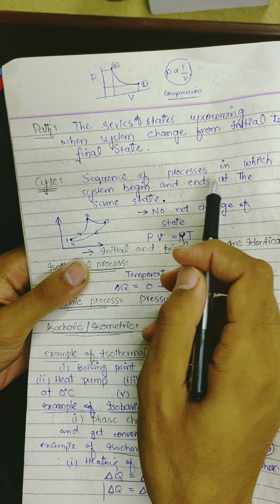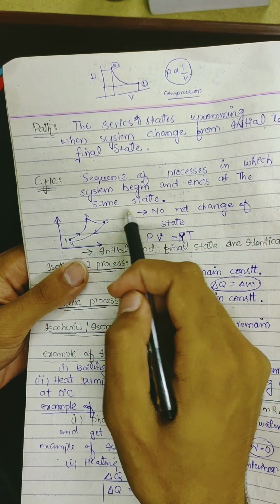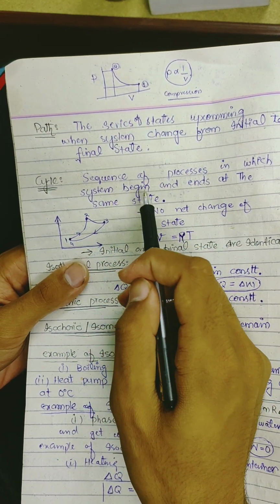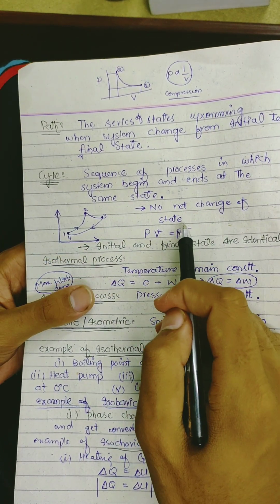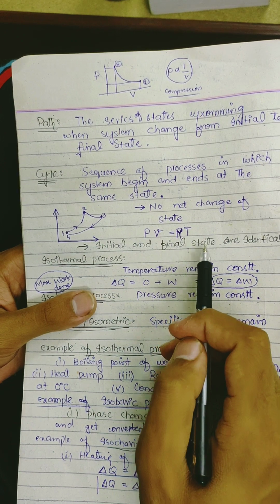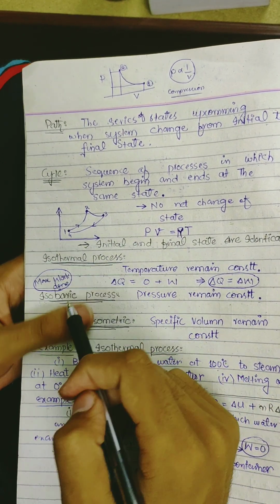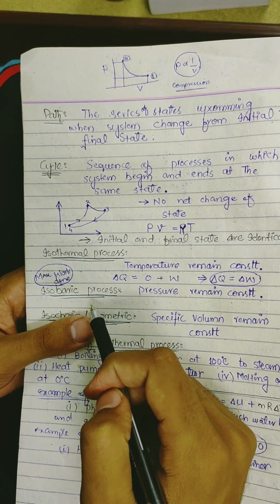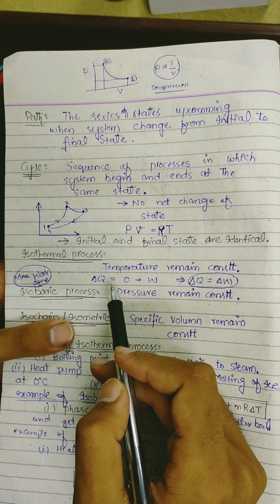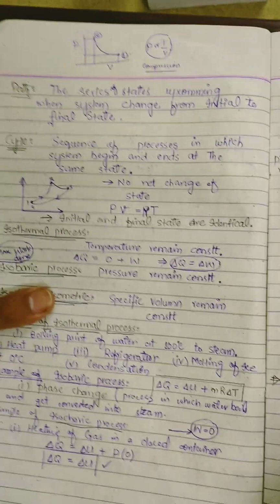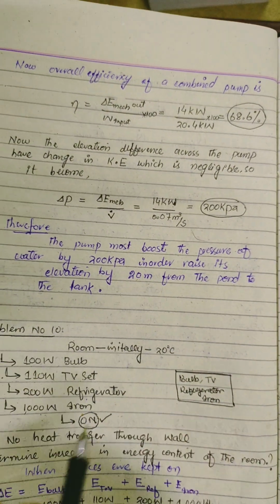Cycle: a sequence of processes in which the system begins and ends at the same state. Mean ending point and starting point same होगा. No net change of state. Initial and final state are identical. जैसे example, isothermal process किसे कहते हैं? Isothermal process is a process during which the temperature remains constant.